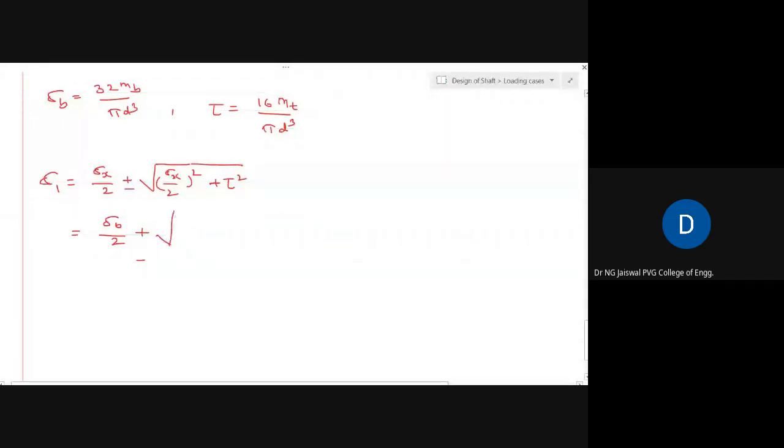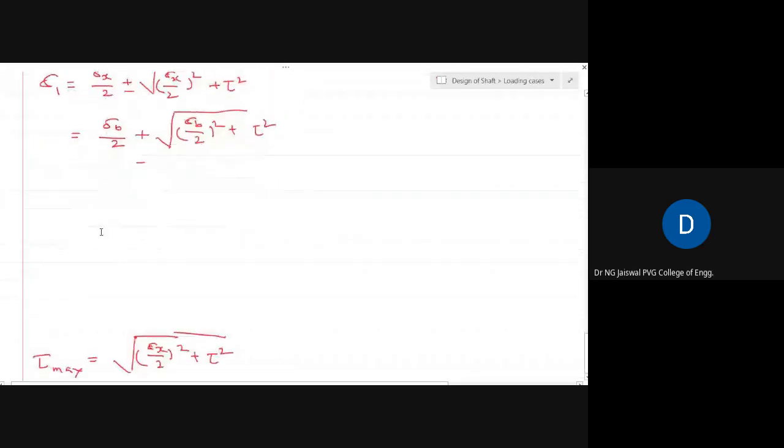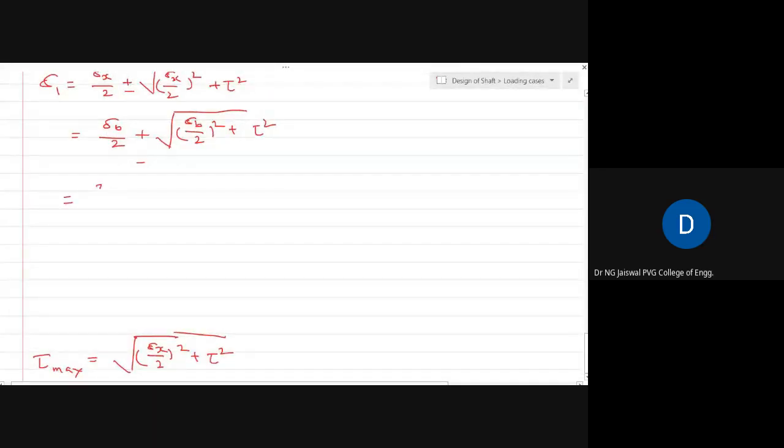But here it will be now (sigma b by 2) whole square plus tau square. And now we know that sigma b, just now we found out, is equal to 32 Mb upon pi d cube, plus, here again the same thing, 32 Mb upon pi d cube, this whole square, plus tau square.